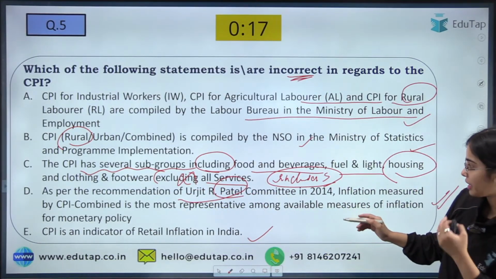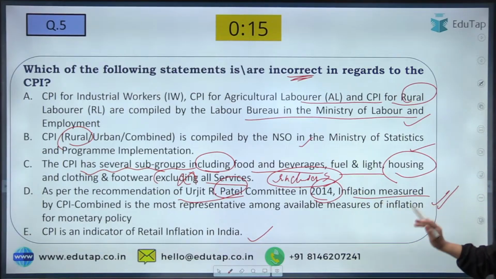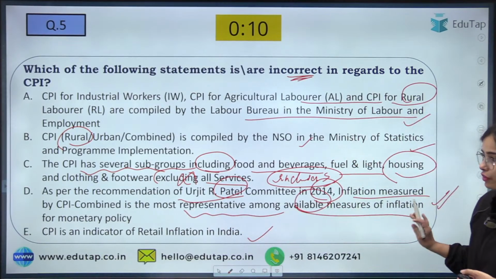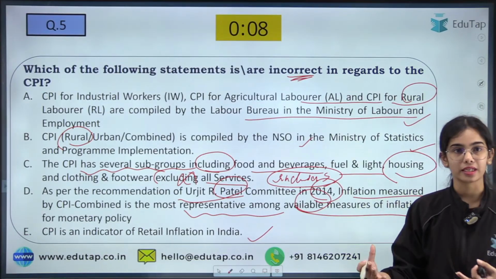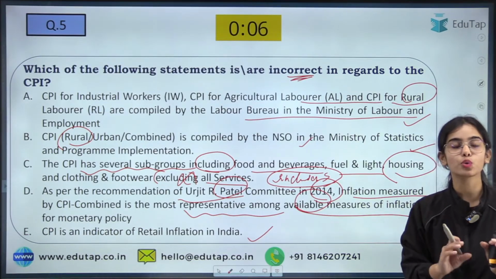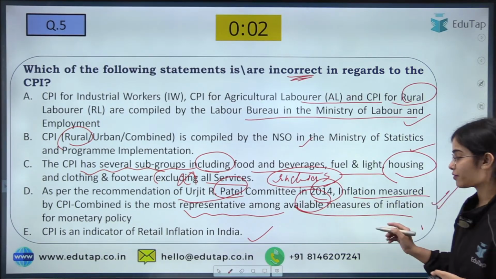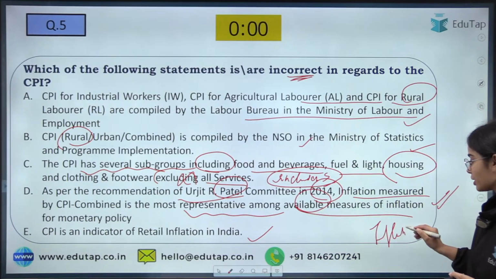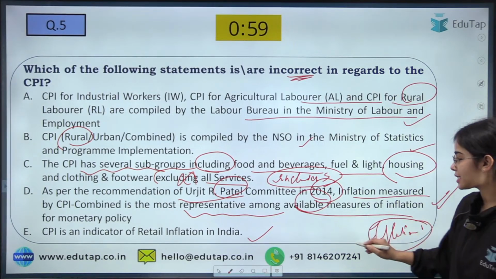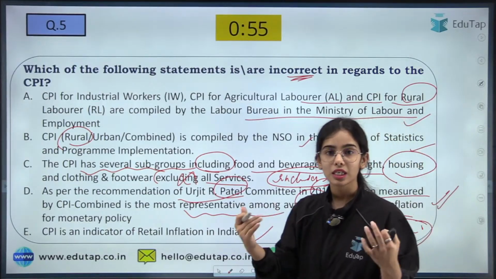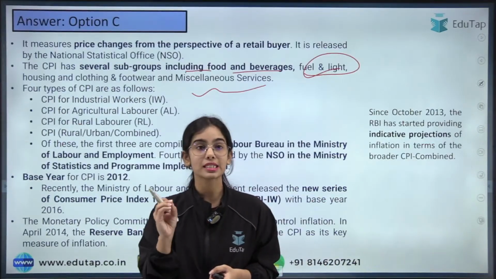As per the recommendation of the Urjit R. Patel Committee in 2014, the inflation measure of CPI combined is most representative among available measures of inflation for the monetary policy. Correct. That's why CPI combined is used for calculating the headline inflation, retail inflation in the country, that we call inflation. So inflation happening in our country is seen through the consumer price index. Got it? So C is the answer here.